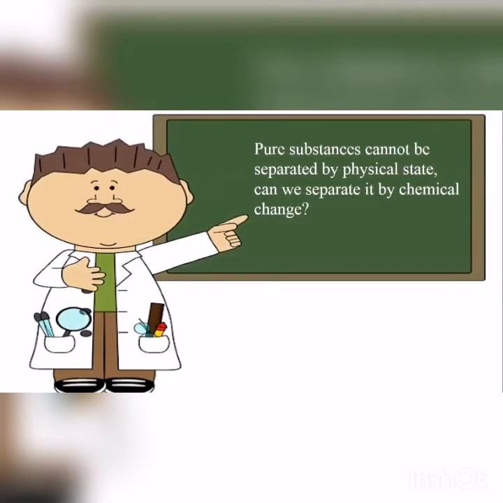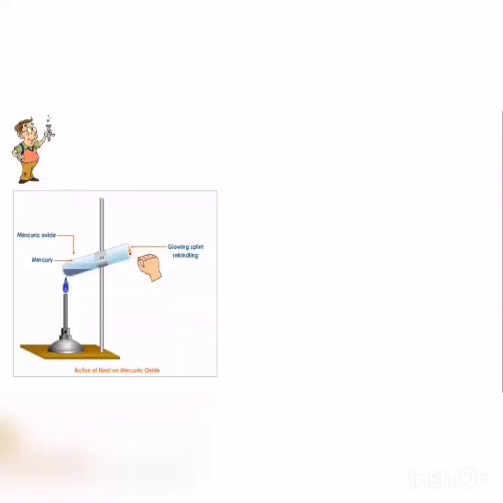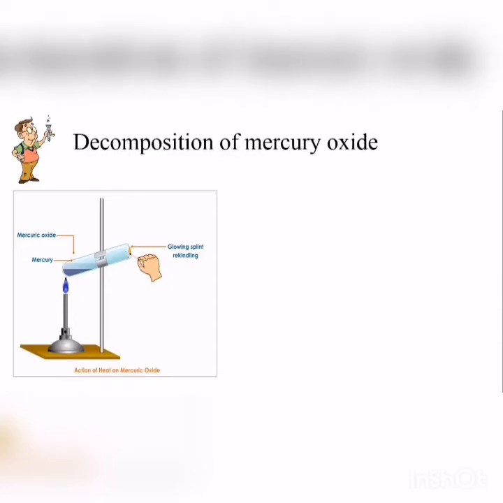A pure substance cannot be separated by a physical procedure. Can we separate it by chemical change? Look at this experiment. We take mercury oxide, which is a compound, a pure substance. We put the mercury oxide in a tube and heat it up, and we approach a glowing splint which rekindles.